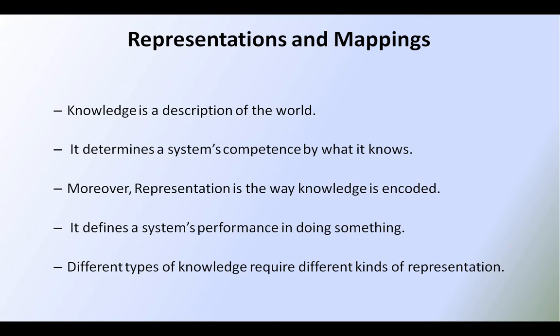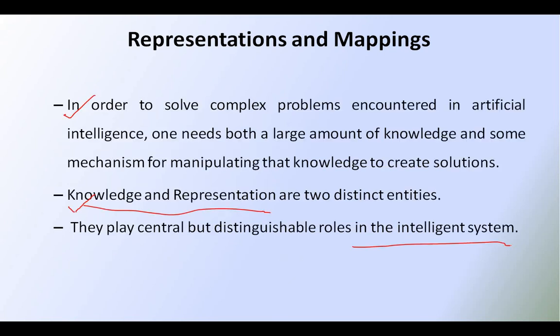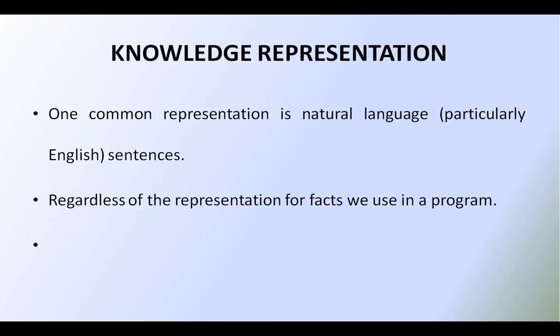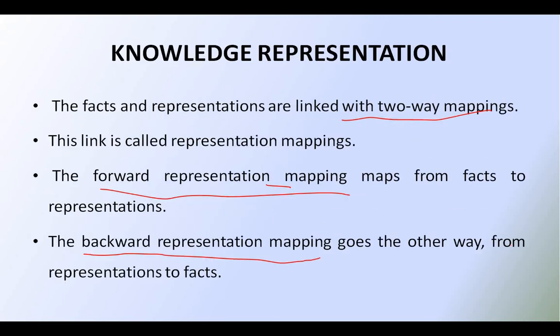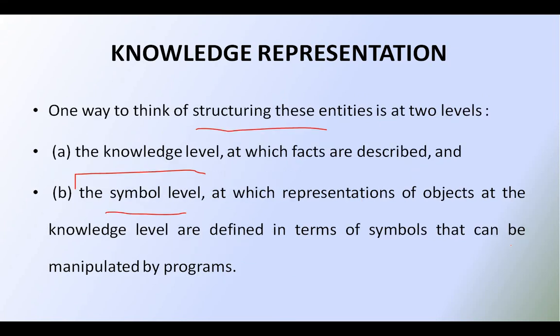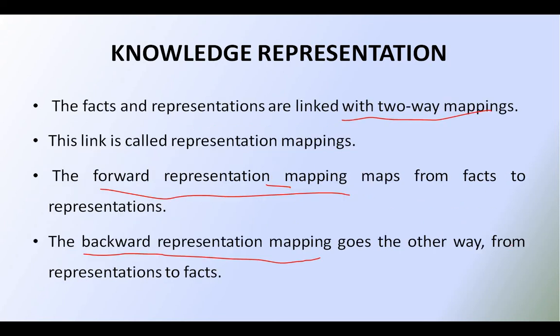Okay, so knowledge is nothing but the description of the world, whereas the representation is treated as how the knowledge can be encoded. That is the distinction between the representation and the mapping. These two are independent and distinguishable entities in artificial intelligence. They play an important and major role in artificial intelligence. And two-way mapping is also possible, like forward and backward mappings from knowledge to the representation, and from the representation to the knowledge.